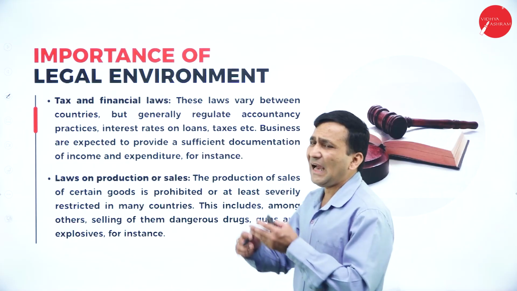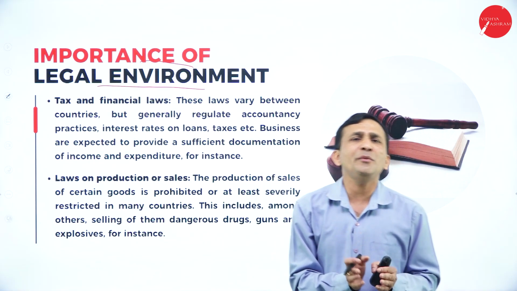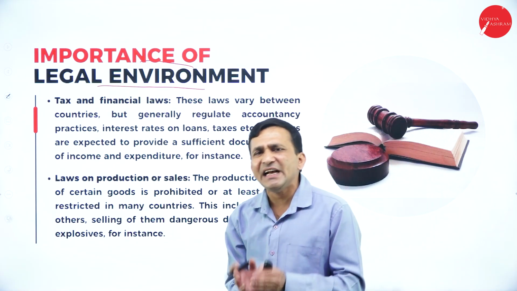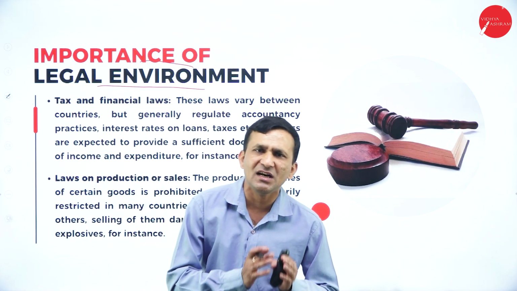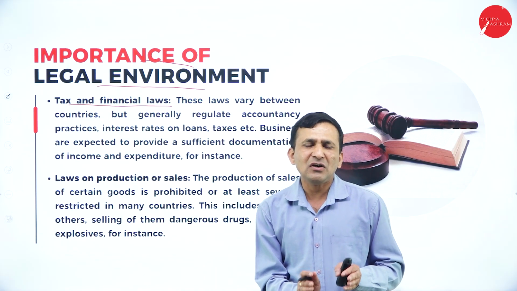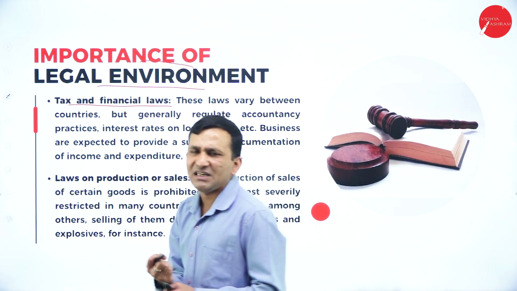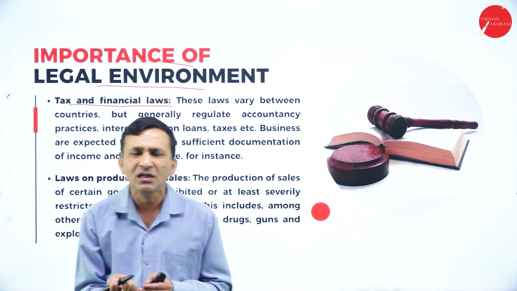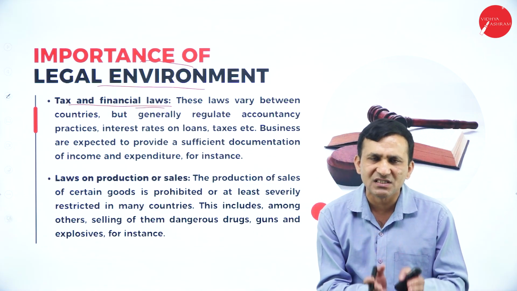Moving forward, the importance of the legal environmental, because whenever the government is setting a legal guideline for business operation to maintain a uniformity or standard, the first one is tax and financial law, because the majority of revenue generated by the government is from tax collection. Okay, so the tax and financial law is followed by the businessman.